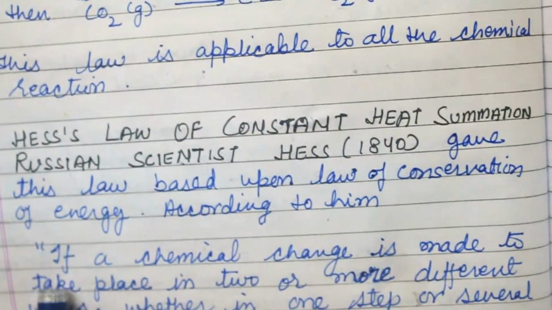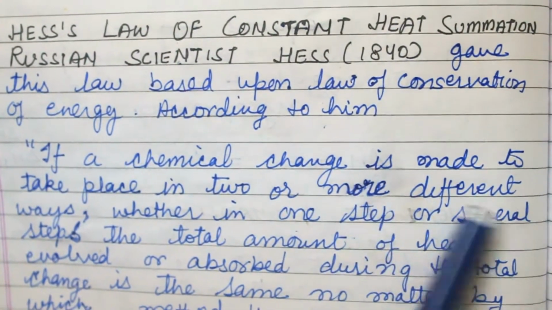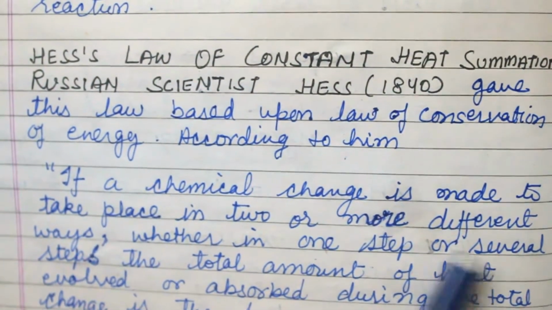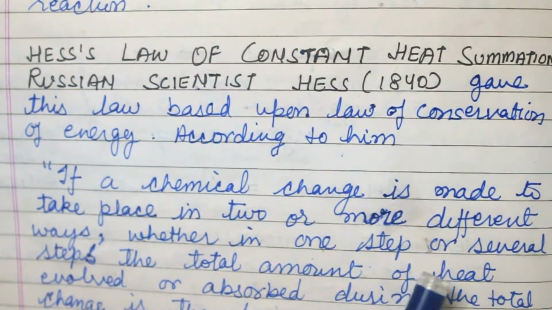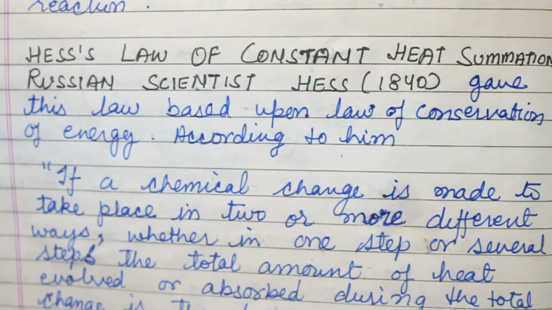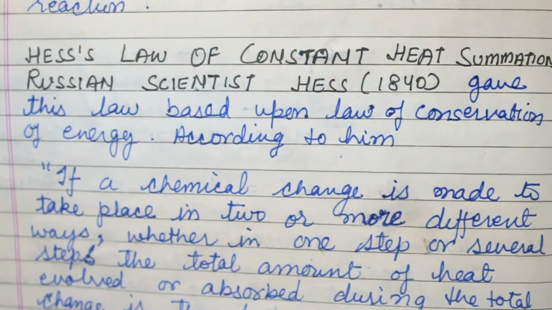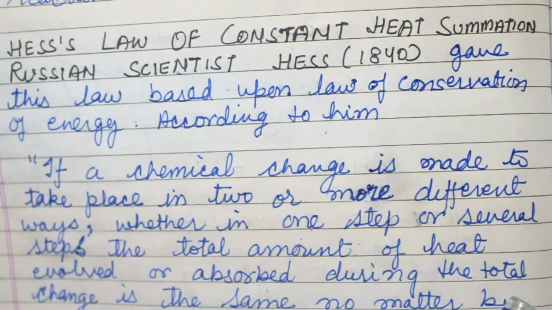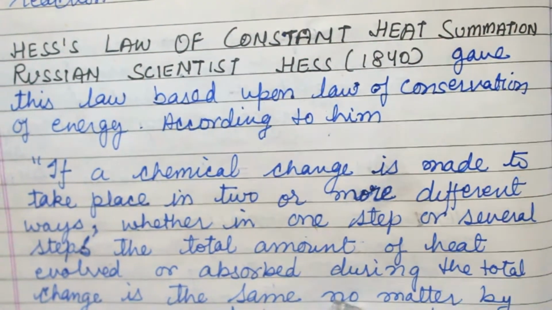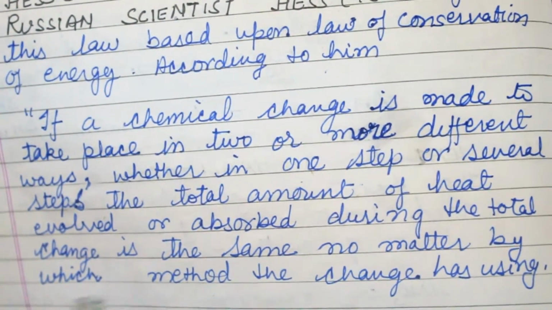According to him, if a chemical change is made to take place in two or more different ways, whether in one step or several steps, the total amount of heat energy evolved or absorbed during the total change is the same, no matter which method is used.